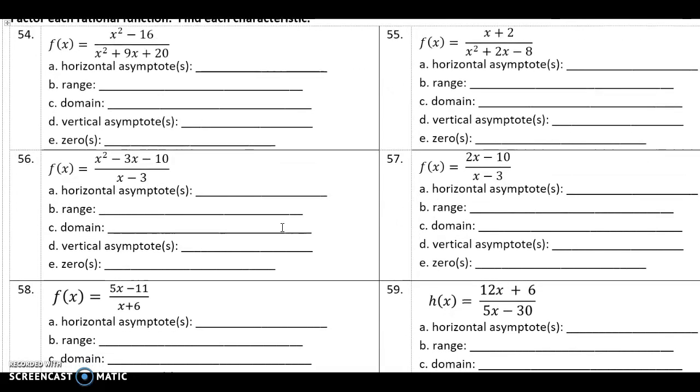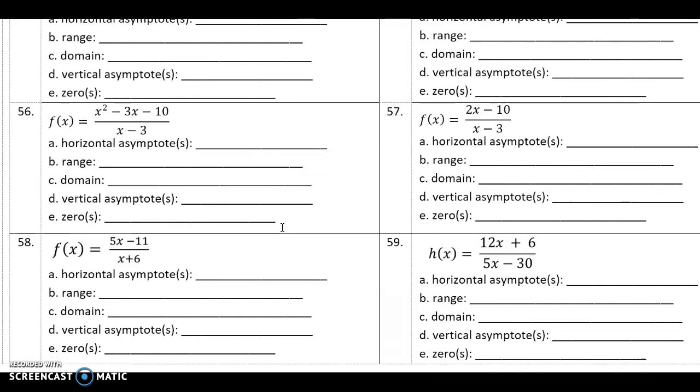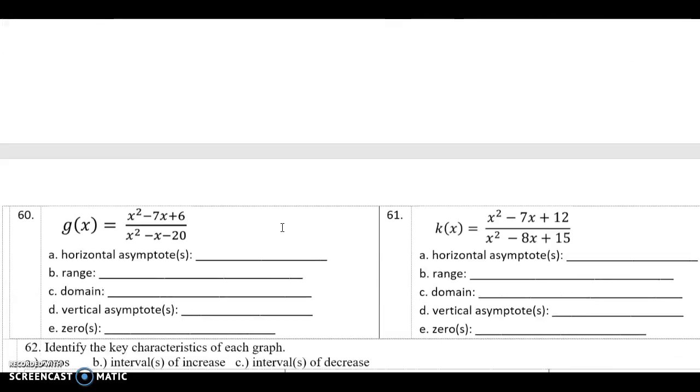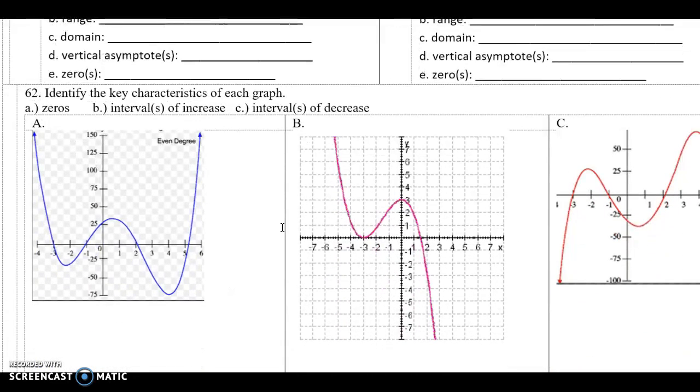All right, so 53, I'm going to let you have that one on your own. 54, we did already. 56, 55. I know we started these. We need to go back over them now.